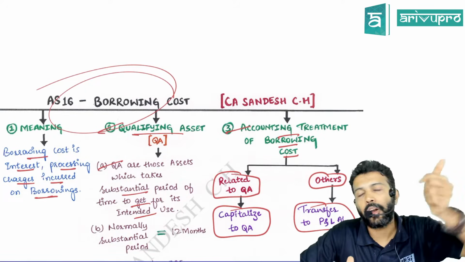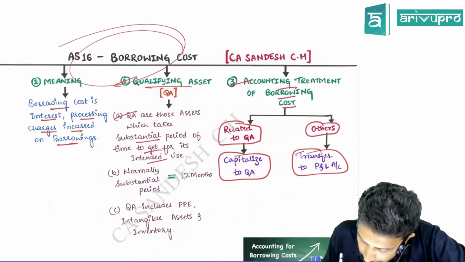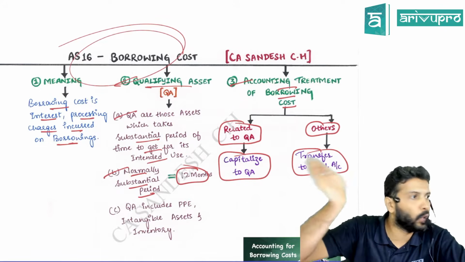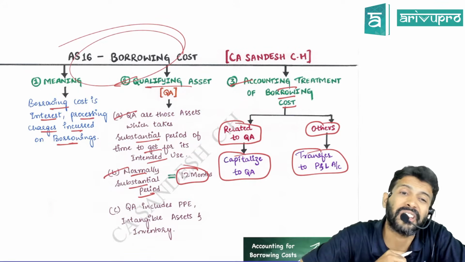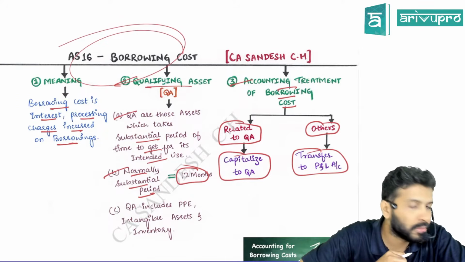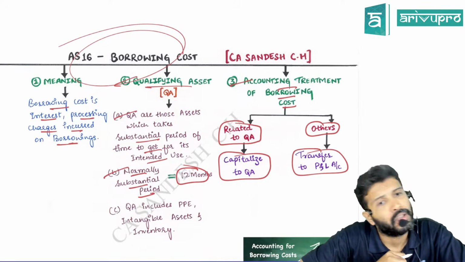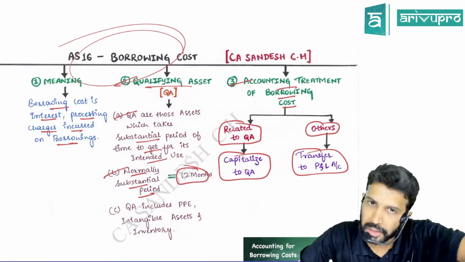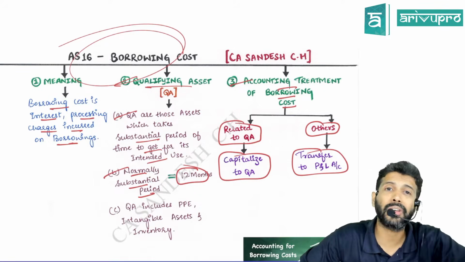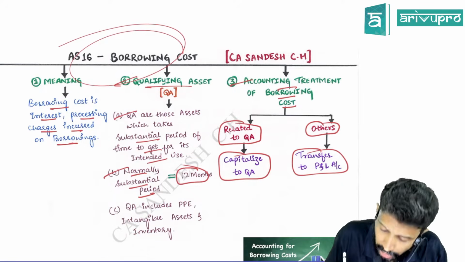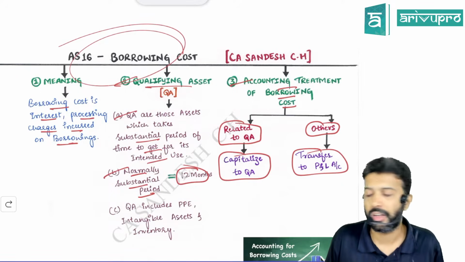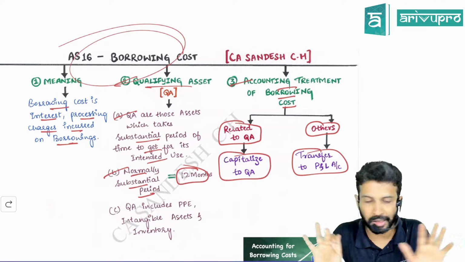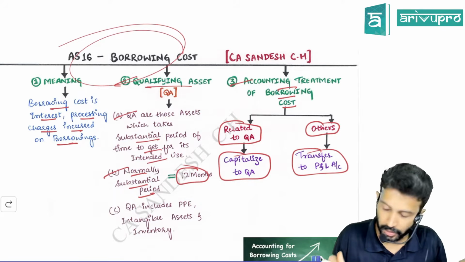And ordinarily what period do we take? 12 months normally we take as a substantial period. Sometimes even a lower period can be taken, provided it is justified. Sometimes even 8 months can be taken as a substantial period of time, meaning even an asset which is getting ready in 8 months can also be a qualifying asset based on facts and circumstances. Normally we take 12 months to be a substantial period of time. A lower period is also justifiable. You may get some case studies regarding that.